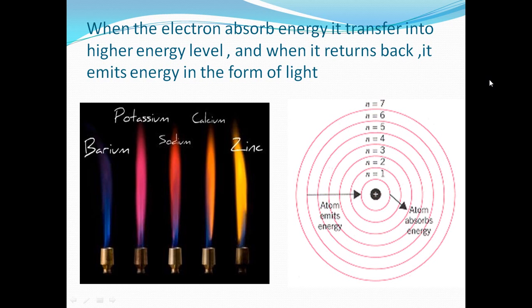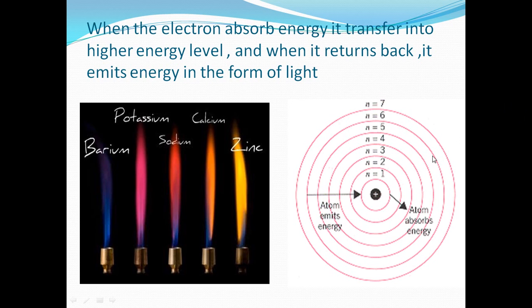He said that when the electron absorbs energy after heating, yes, we said it will be happy, then it will transfer into a higher energy level, but at once it returns back. What about this absorbed energy? It will be emitted in the form of light.